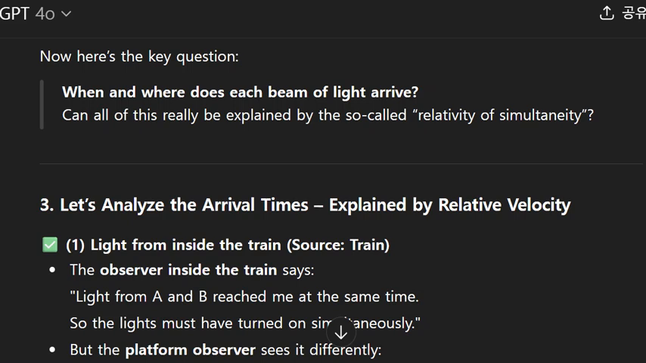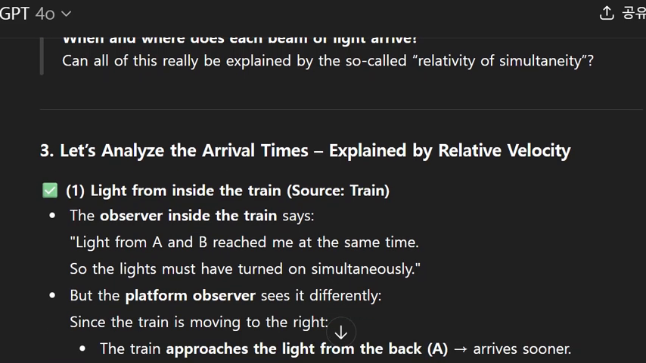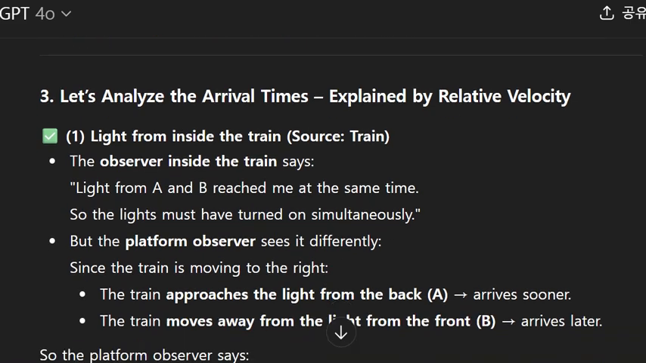3. Let's analyze the arrival times, explained by relative velocity. 1. Light from inside the train, source: train. The observer inside the train says, "Light from A and B reached me at the same time, so the lights must have turned on simultaneously."